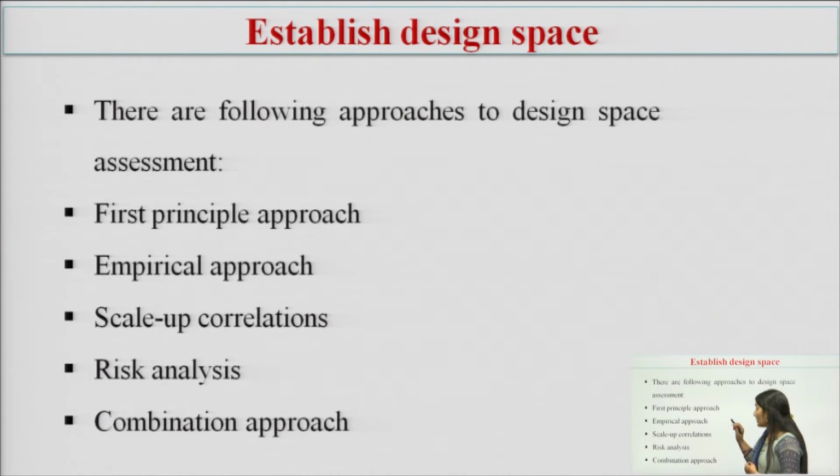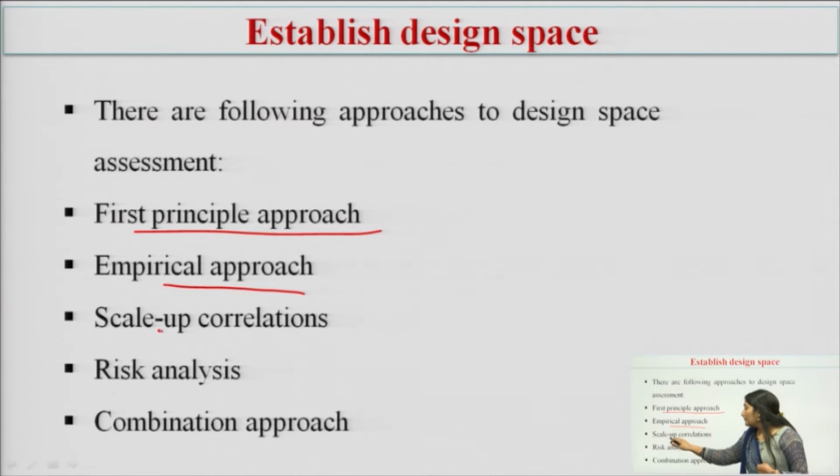In the first principle approach, we are focusing on the chemical properties and the physical properties, with the help of which we are designing the product. Next is the empirical approach. Third is scale up correlation, in which, when we are scaling up our process, we look at the correlation between the parameters.